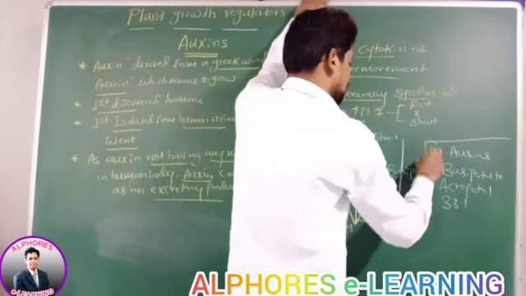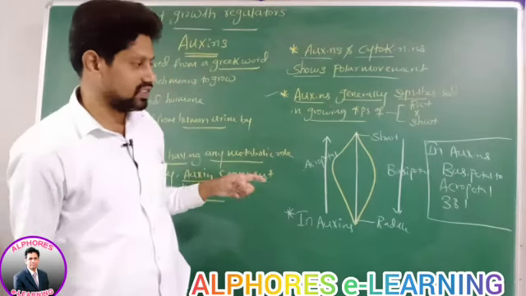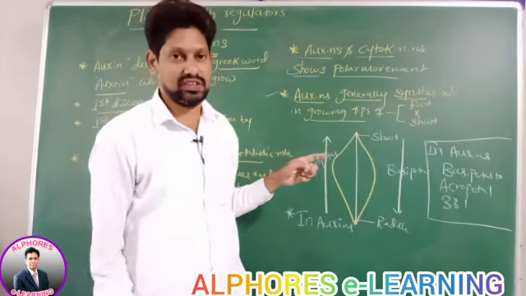In case of auxins, write basipetal to acropetal, which ratio exists? 3:1 ratio exists. Is it okay?